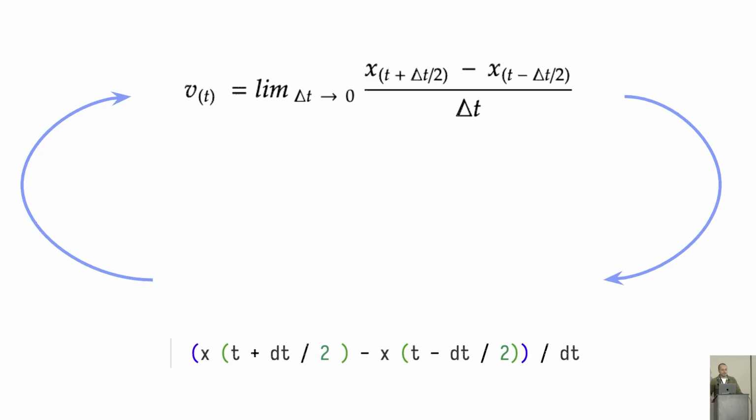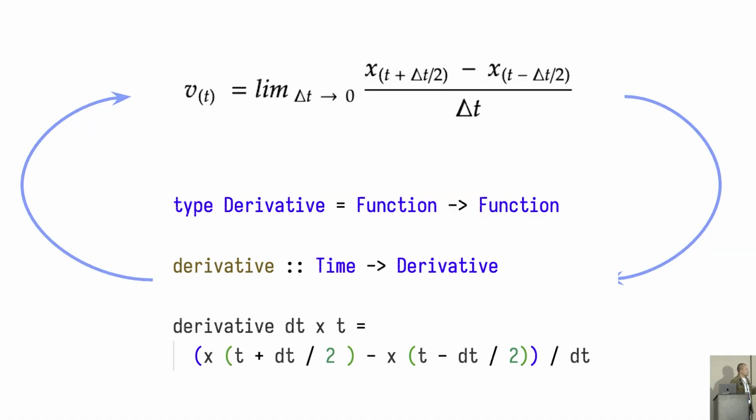So implementing this in Haskell, the code is a one-to-one mapping of the function you would write on a piece of paper. And this could also be Python code too. However, the real kick is when we start studying this through types. So as you see, the type derivative is a higher order function. It takes a function and returns a function. And honestly, I never thought of derivatives as higher order functions, but there you go. Higher order functions help us glue nicely the code, and it will help us build a very complex model at the end of the talk.